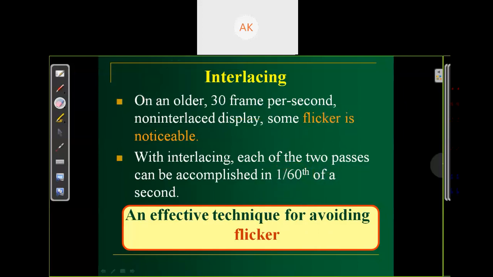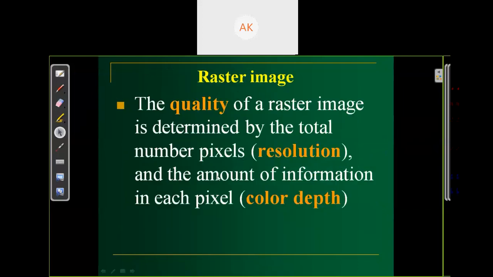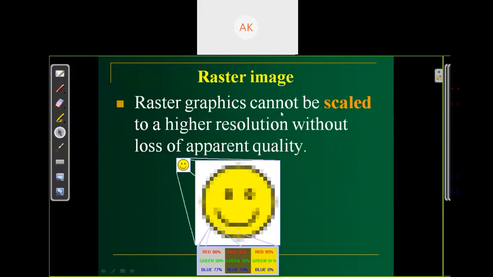We are using interlacing just for reducing the flicker effect. Raster graphics cannot scale to higher resolution without loss of apparent quality. Suppose this is your image, and if we just zoom in, our quality will be degraded. We cannot scale up our raster scan image.